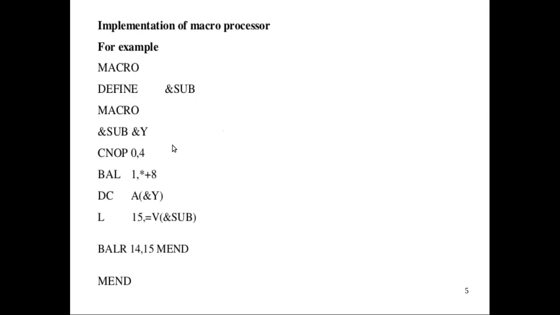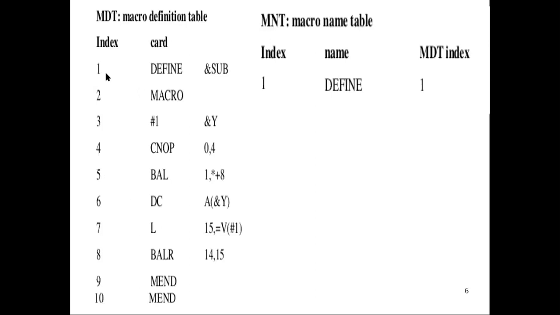So in the first step, we will be able to store only the outer macro define, and the dummy value ampersand sub has to be replaced by hash 1. There is only one occurrence, so it will be copied like this. In index 1, define ampersand sub, the first line, we copy as such. Then in the body, wherever we get the dummy value ampersand sub, it has to be replaced by hash 1. Then the corresponding macro name table will look like this.